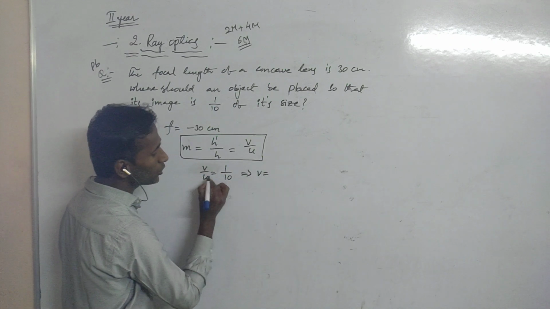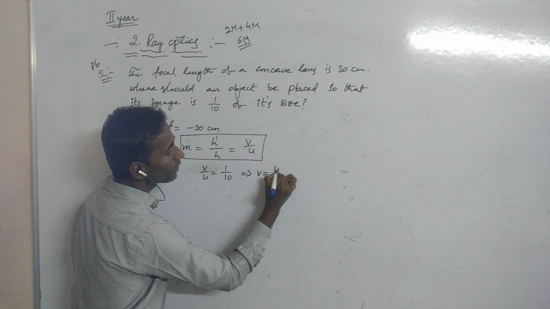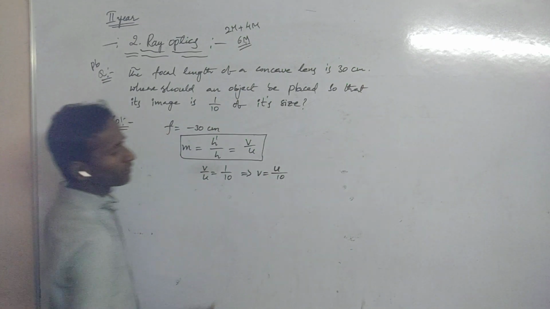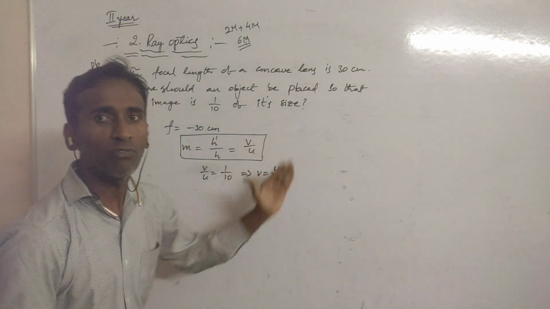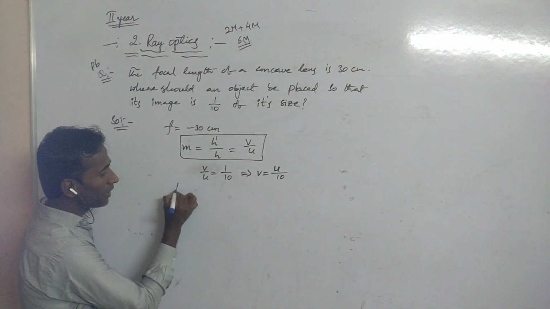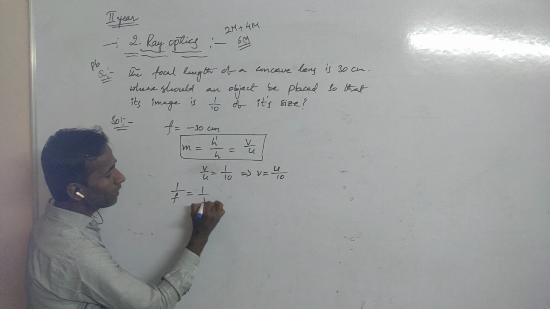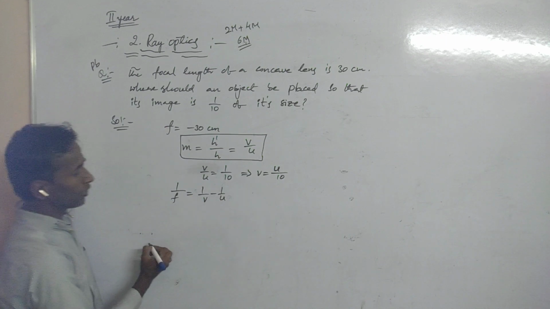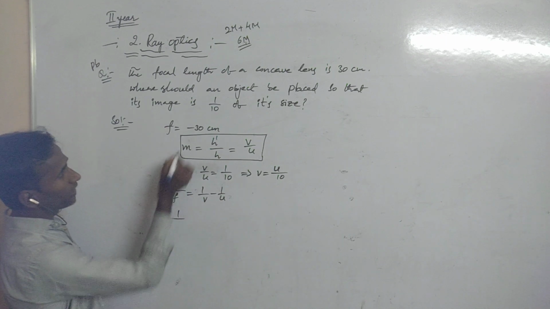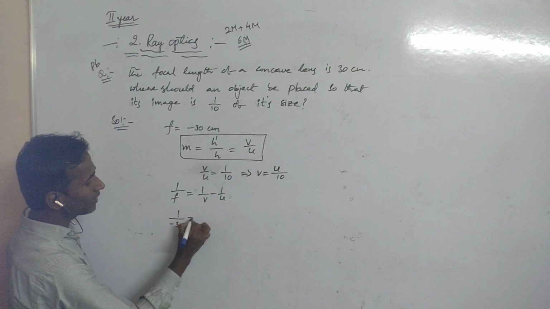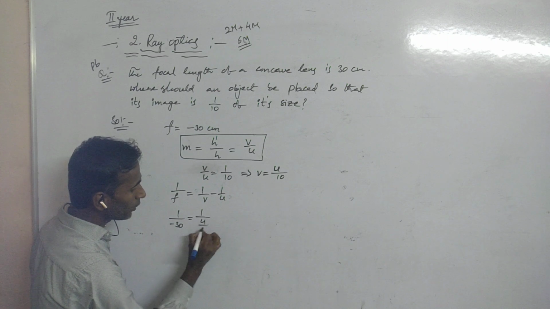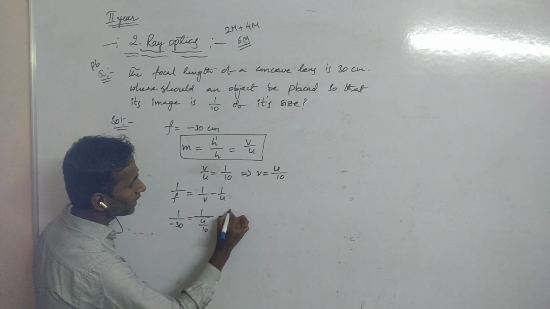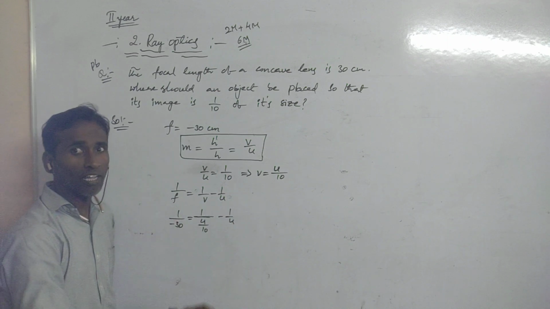Then v is equal to u by 10. This is the image distance value. Now the concave lens formula is 1 by f is equal to 1 by v minus 1 by u. Then 1 by f value is minus 30, which is equal to 1 by v, where the value is 10 by u, minus 1 by u.